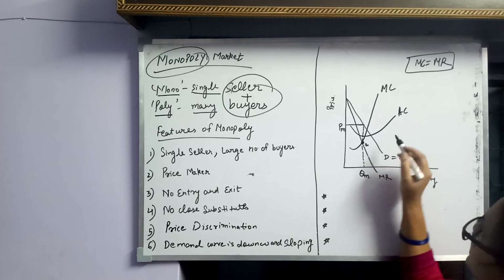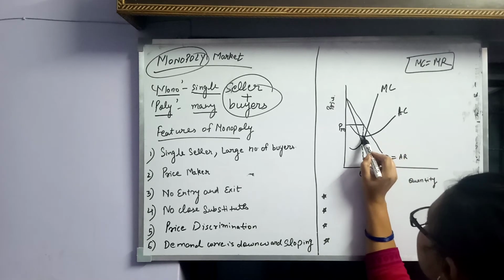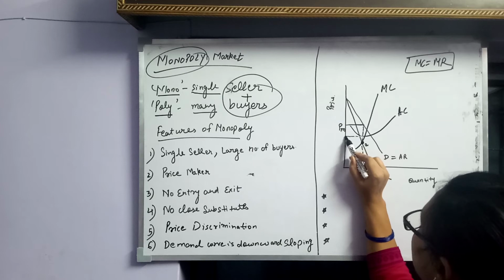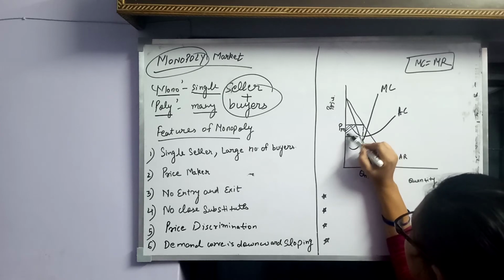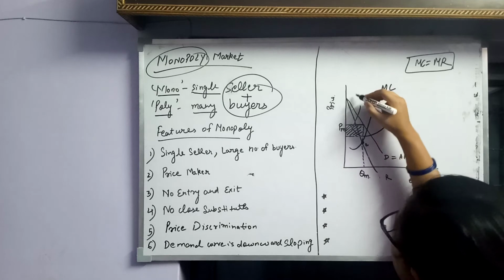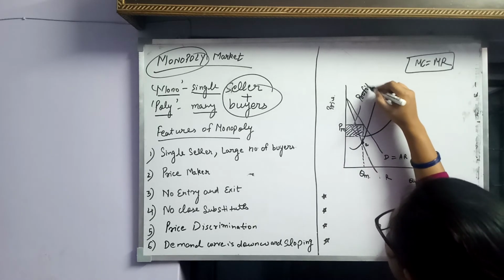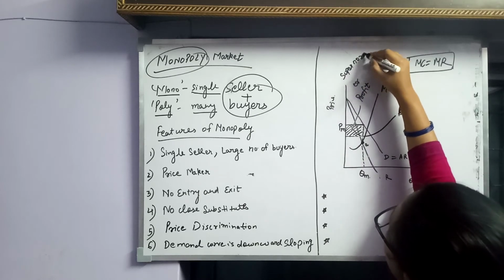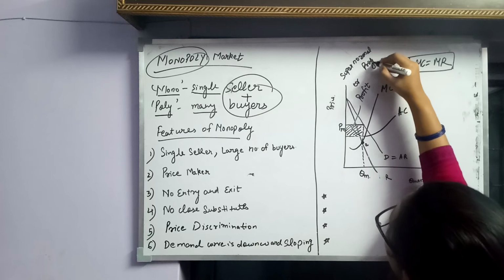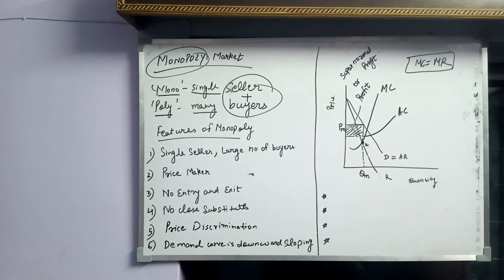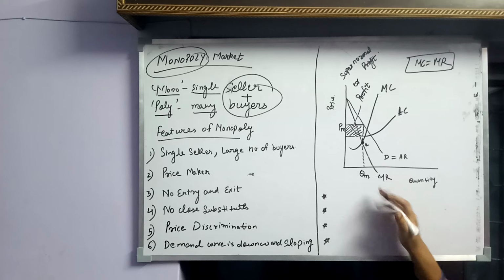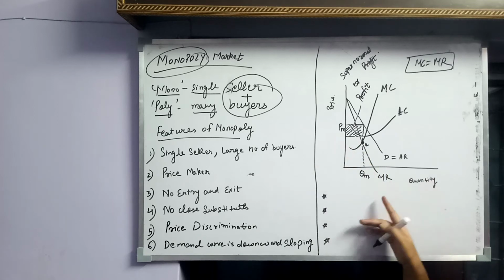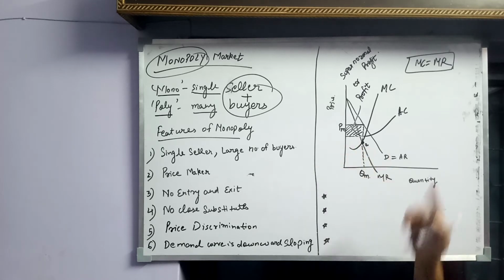So as you can see, this is our average revenue and this is our average cost curve. So this area shows the profit, which we can also call supernormal profit. So in case of the monopolist, the monopolist incurs supernormal profit. So this is how our price and quantity is determined, and this is how the monopolist can incur supernormal profit.